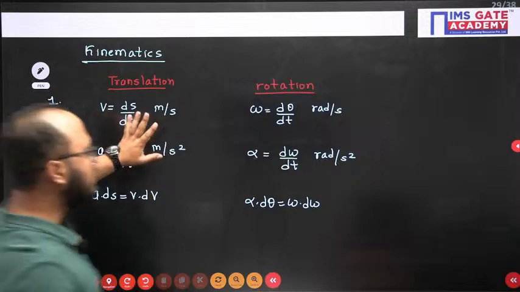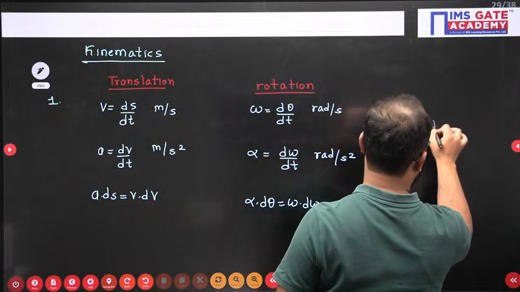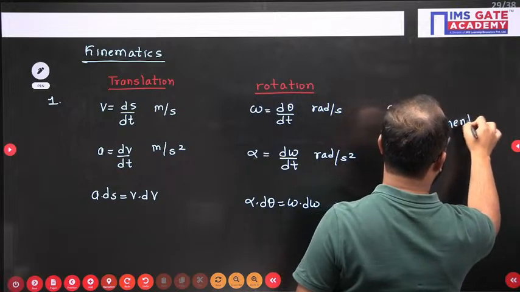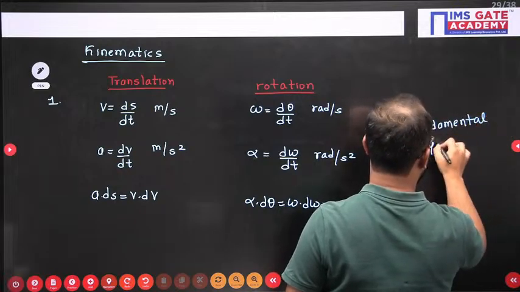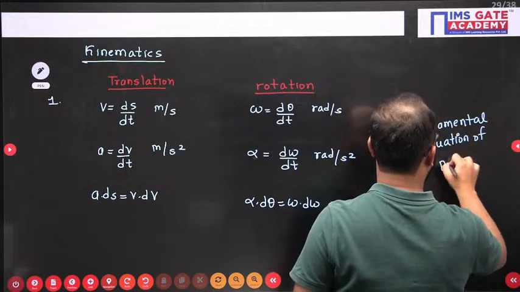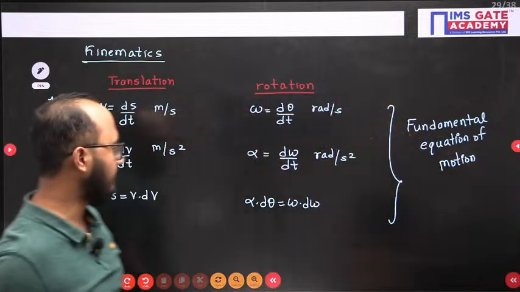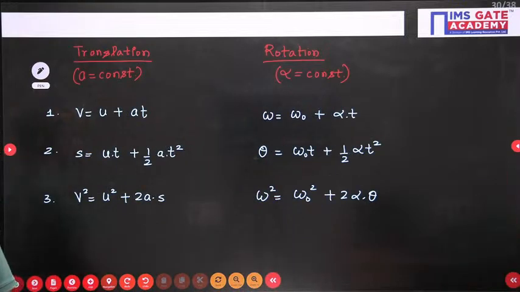These are known as the fundamental equations of motion, valid for all types of cases. Clear? Yes or no, everyone? Tell me fast.